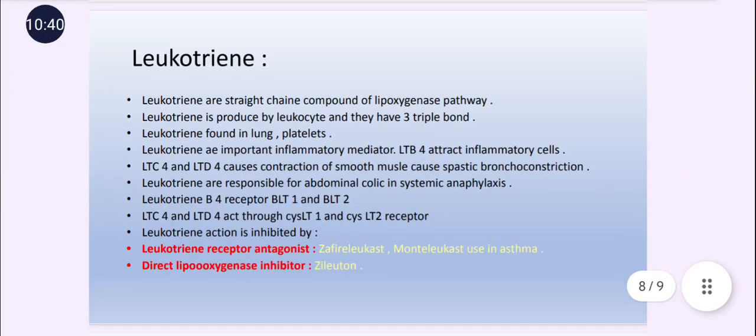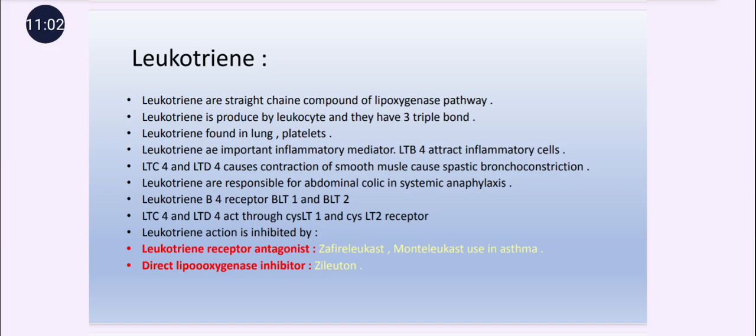Next is leukotriene. Leukotriene is also one of the important inflammatory mediators. It is produced by the lipooxygenase pathway. The name itself indicates it: leukotriene means three double bonds are present in the structure, and they are present in the leukocytes. Leukotrienes are mainly involved in the pathophysiology of asthma.